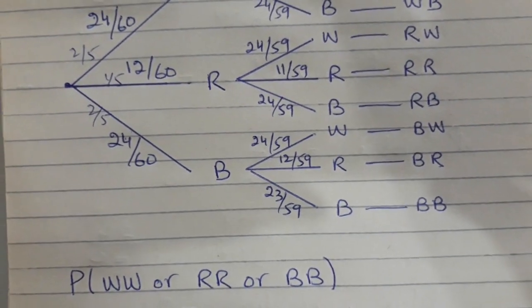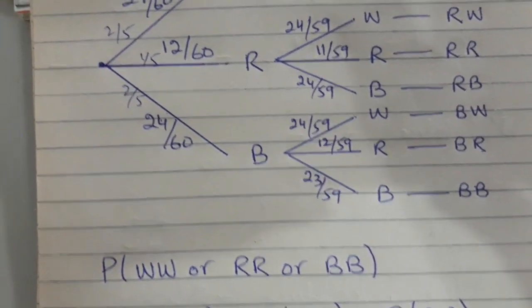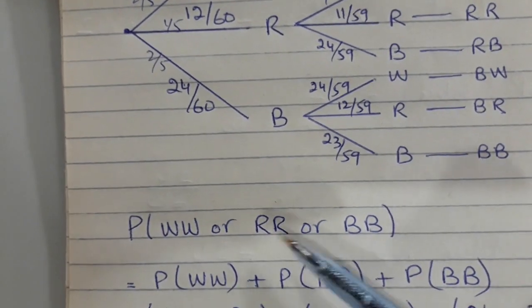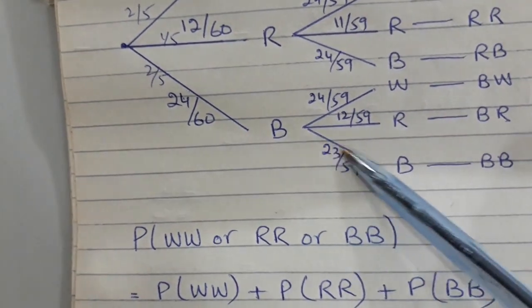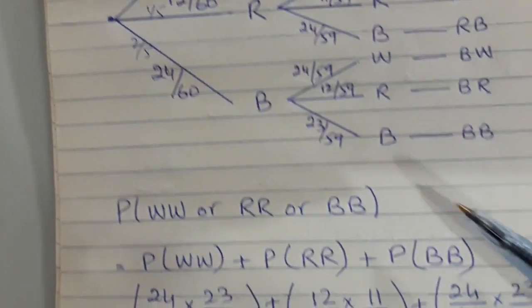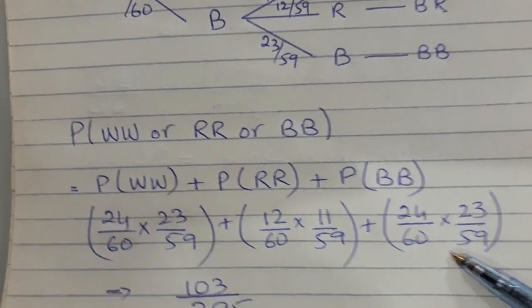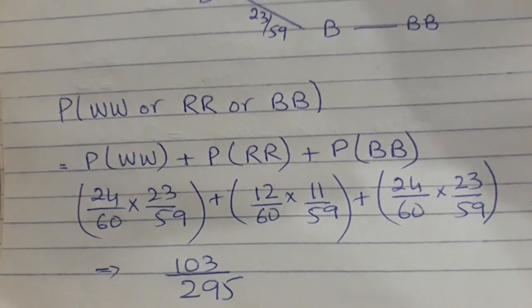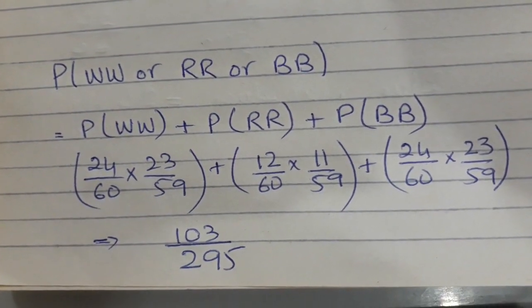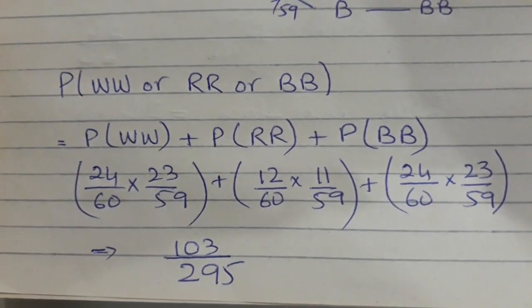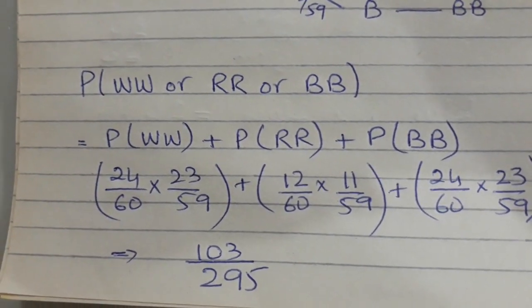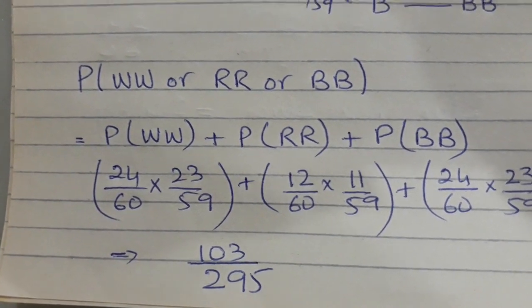And if the question is saying find the probability of same color, so it is white white, red red, blue blue. You can see from here, multiply them like I am doing it here, and then add up the result. So you will get the probability of same color. Similarly, you can answer the rest of the questions also by seeing this tree diagram. With this I will end this video.